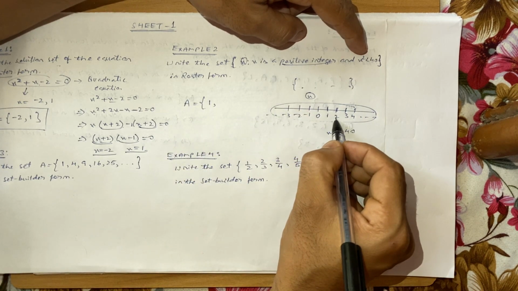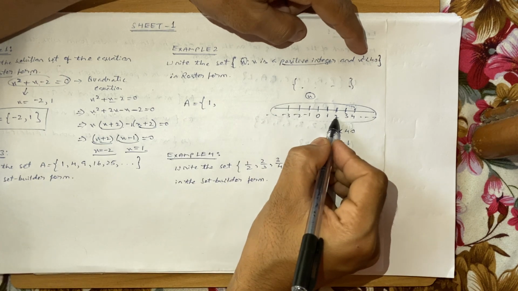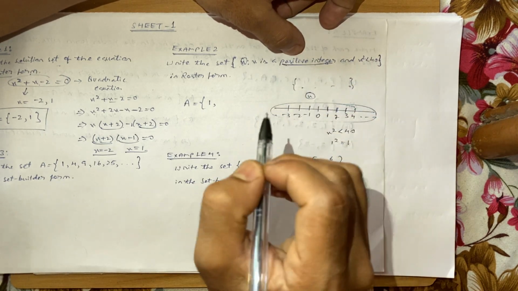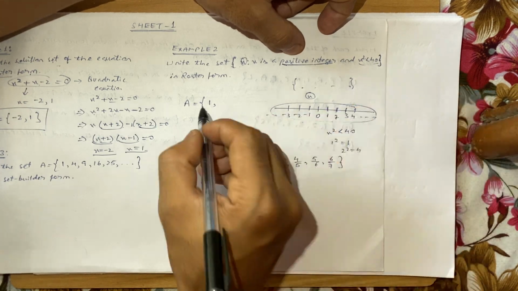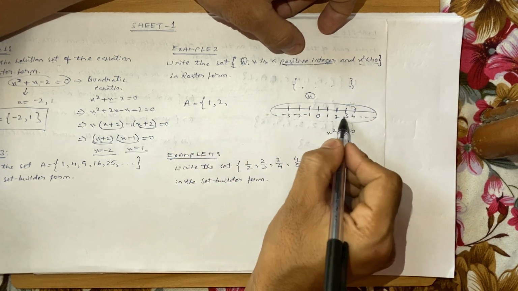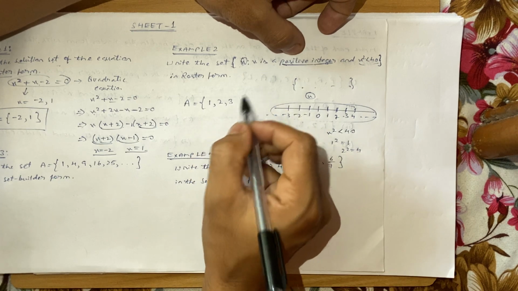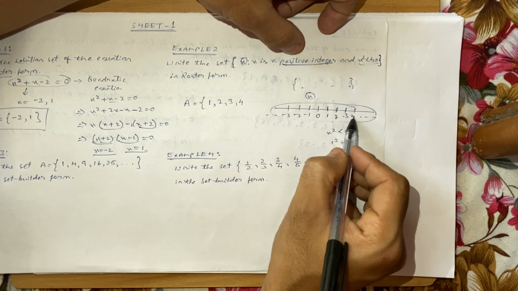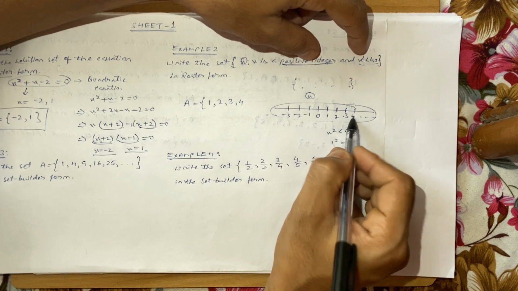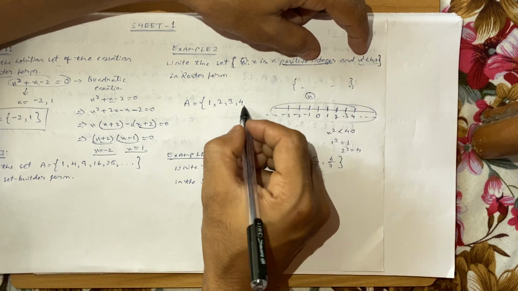Now let's take the second integer, 2. 2 is a positive integer, so this is fulfilled. 2 square is 4. 4 is less than 40, so 2 is good. Similarly, if you take 3, the next number, 3 square is 9, and 9 is less than 40. Then you take 4. 4 is a positive integer, and 4 square is 16, which is less than 40, so 4 is good to go.